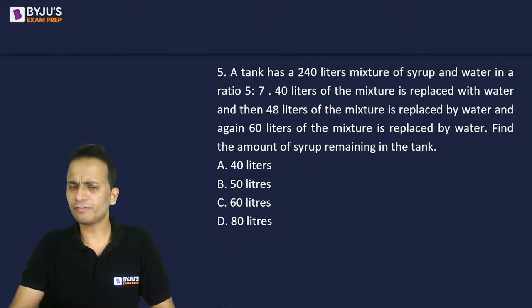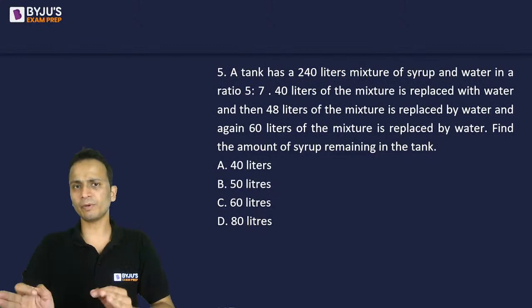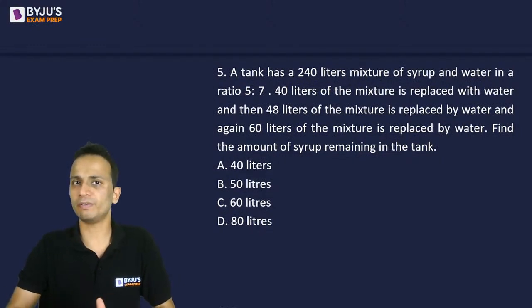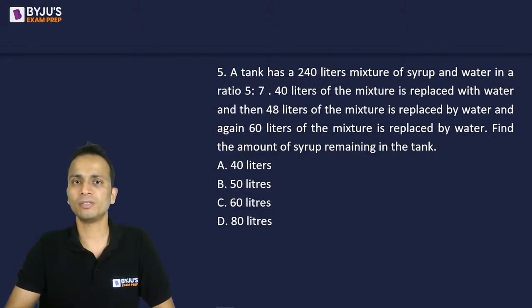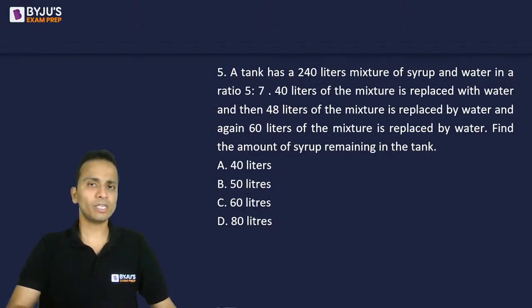Now, question number 5: a tank has 240 liters of mixture of syrup and water, and syrup and water are present in the ratio 5:7. So quantity is given, the ratio is also given for syrup and water. From this, you can find out the quantity of syrup and quantity of water if it is required. I'm just telling you, not necessarily you will have to find both of them.